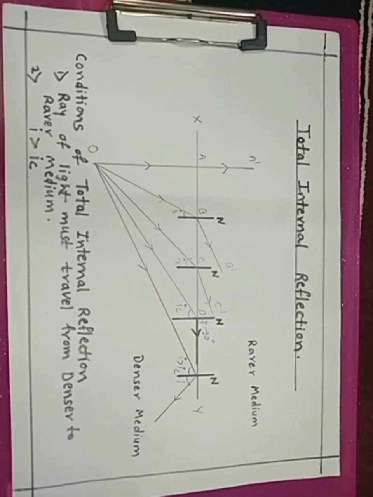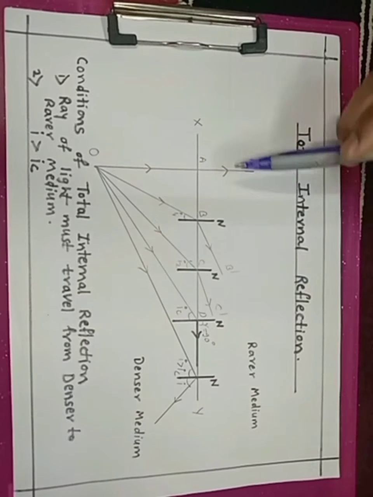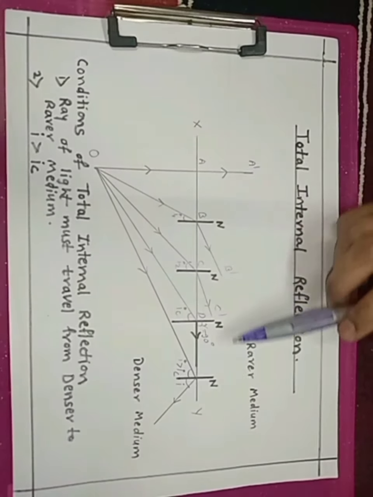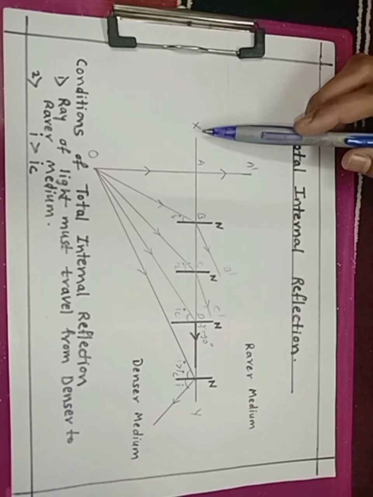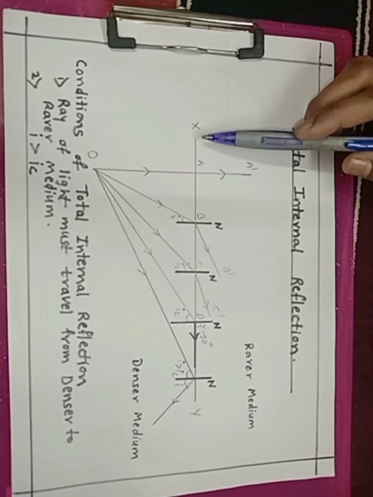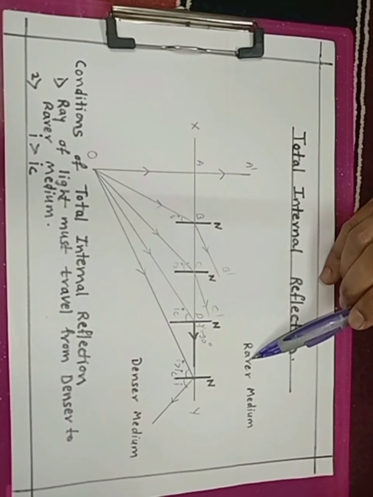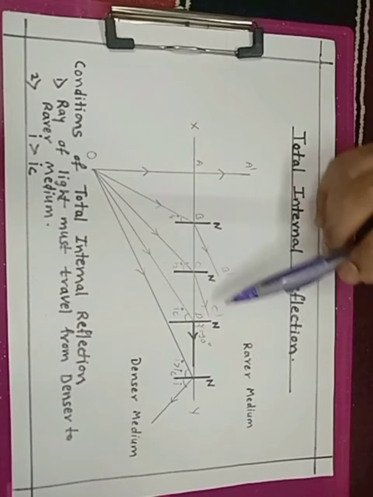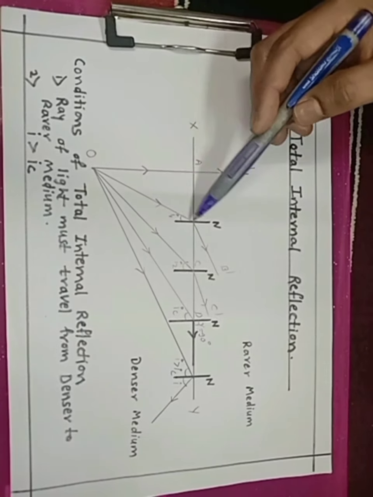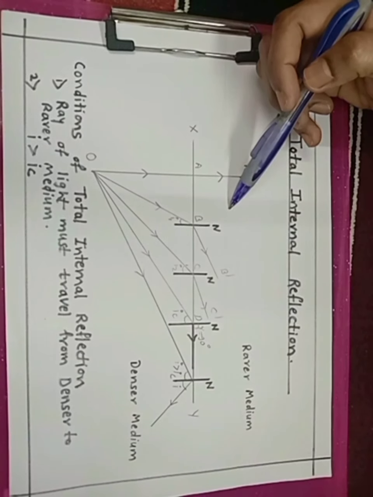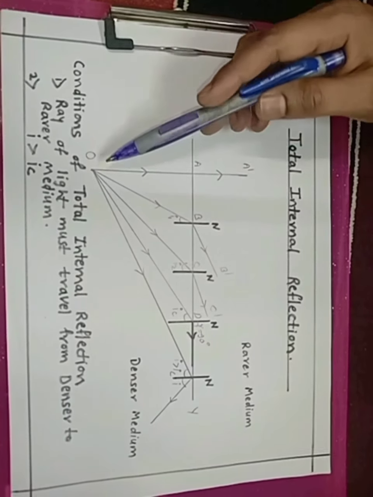Okay, so first we will try to understand the diagram. Here I have shown the boundary, this X and Y. This horizontal line represents the boundary which is separating two media. One is a denser medium and the other one is a rarer medium. And I have shown a few rays which are incident at different angles on the boundary. O is the object from which the rays are going to start.